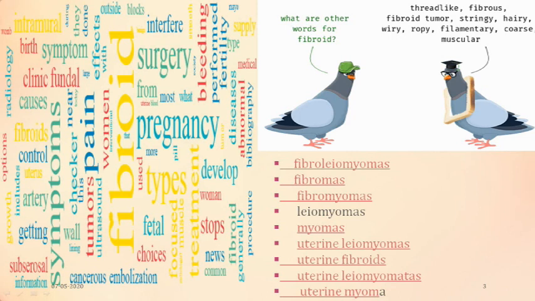Now, fibroid has been called by very many names. It has been called fibroleiomyoma, fibromas, fibromyomas, leiomyomas, which we will be designating today, myomas, uterine leiomyomas, uterine fibroids, uterine leiomyomatous lesions, and simply uterine myoma. So this is how you would find the vocabulary of myoma.